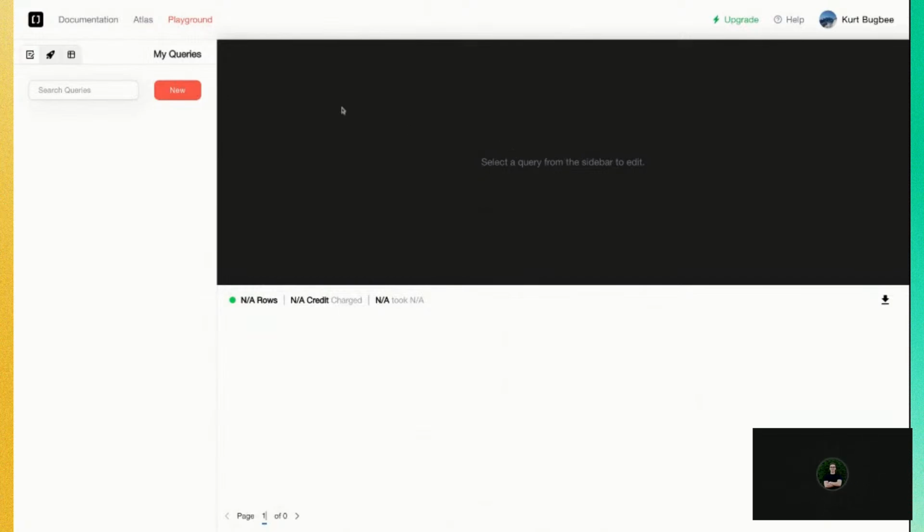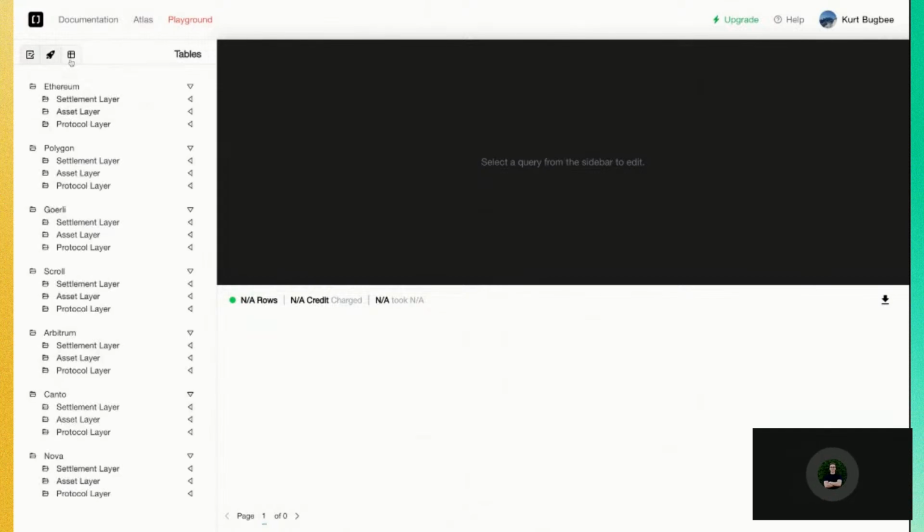On the left side here, we have what will be a sidebar of the queries that you've written. We have our endpoints, which I'll explain a bit more about later. And we also have a list of our table schemas. So we support a variety of chains, and then we break down our tables into what we call the settlement layer, the asset layer, and the protocol layer.